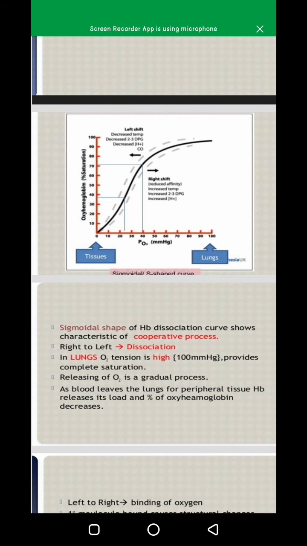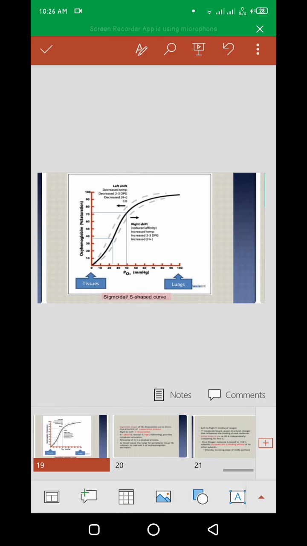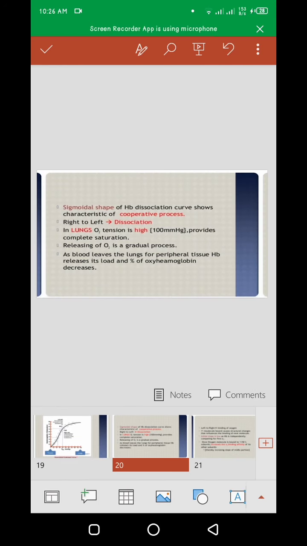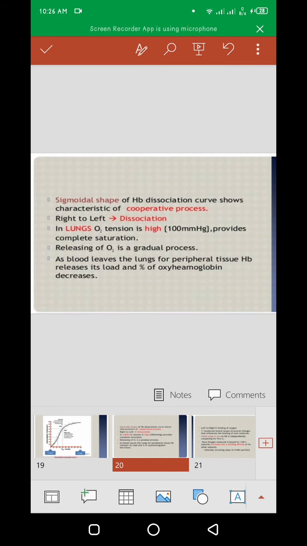Now right to left, dissociation happens in the lungs. In the lungs, O2 tension is high, meaning 100 mmHg. It means it provides complete saturation. Obviously, oxygen is very huge in amount, and it provides complete saturation of the hemoglobin molecule in the lungs. And when the hemoglobin molecule releases O2, it is a gradual process. When blood leaves the lung for peripheral tissue, Hb releases its load and the percentage of oxyhemoglobin decreases.